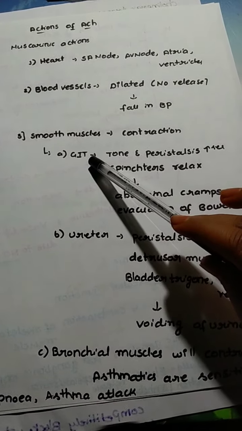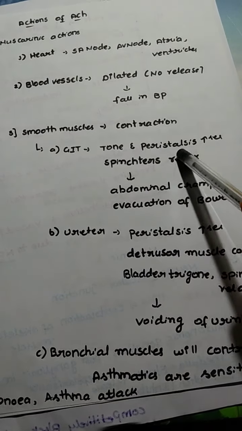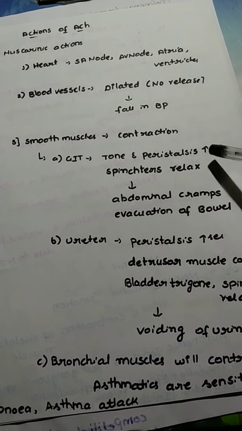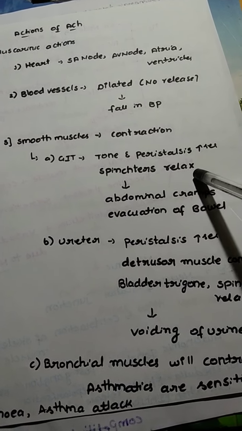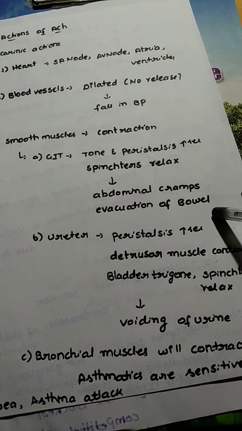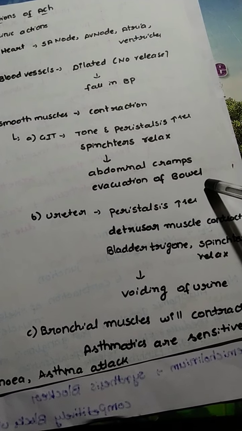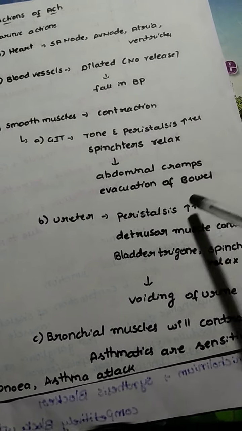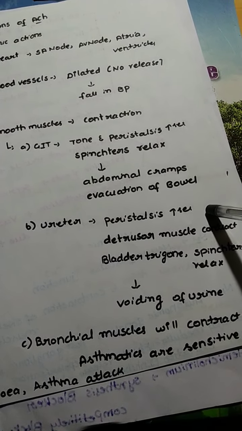In the GIT, by the action of cholinergic agents or acetylcholine, the tone and peristalsis will be increased and the sphincters will relax. By these two actions, the contraction of the GIT muscles and the relaxation of sphincters, abdominal cramps will come, and there will also be evacuation of bowel, which is really useful. So we can say that acetylcholine is responsible for evacuation of bowel.